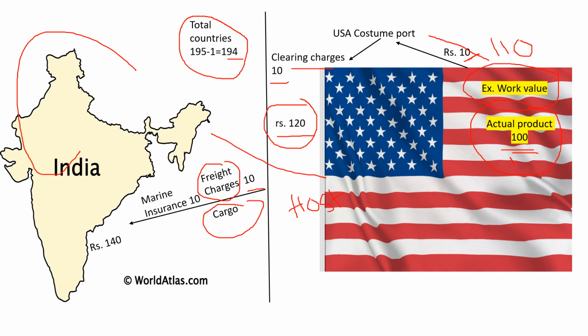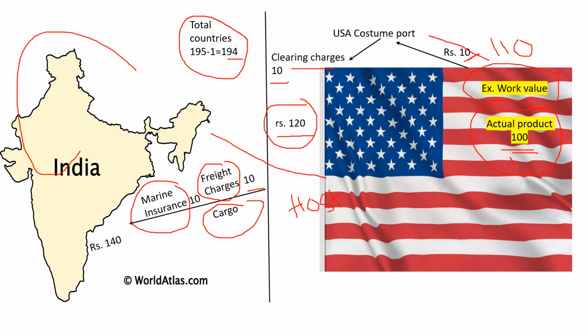Sometimes while bringing the product, it can be destroyed in the water. Anything can happen, right? Nobody knows what can happen. The product can be damaged or destroyed. For that we have to take insurance, and that insurance is called marine insurance.